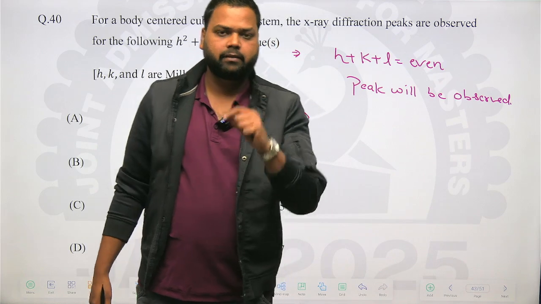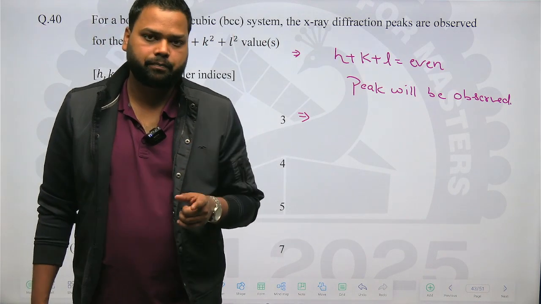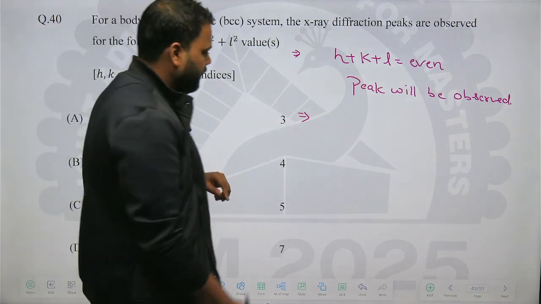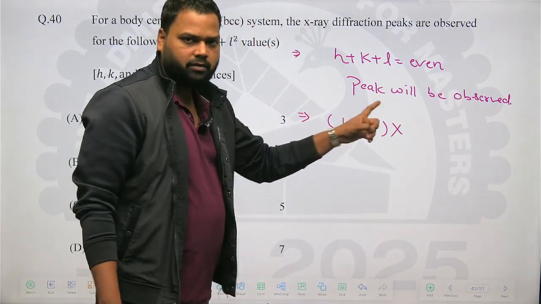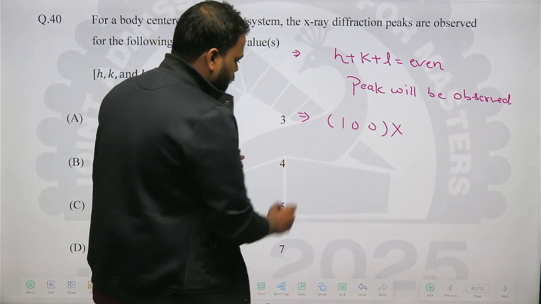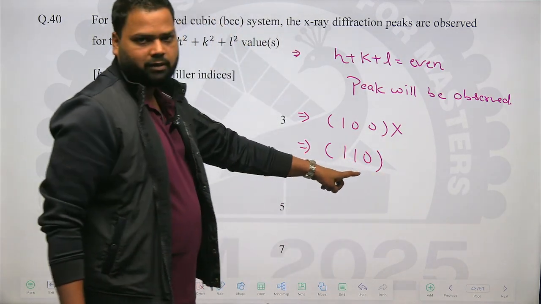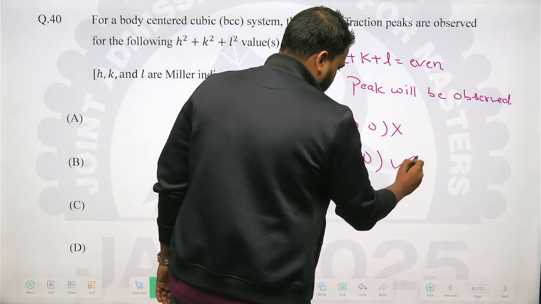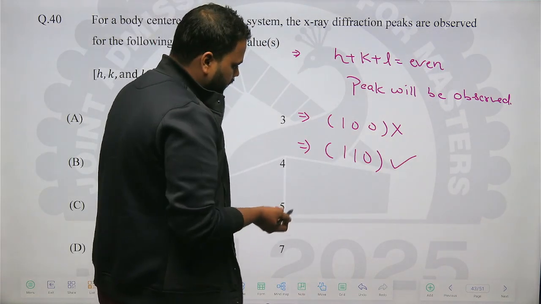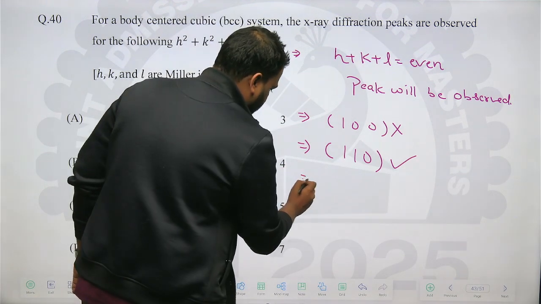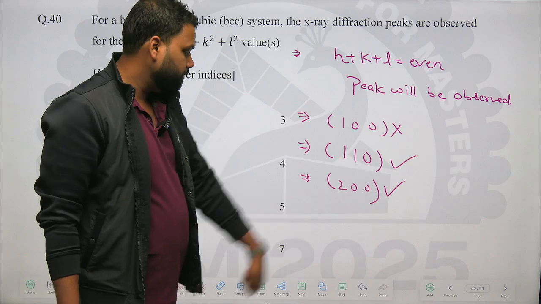So first of all, let's find out the HKL. Let's find out the plane, initially some plane which should have the diffraction maxima. So from where we can start, just think like this. Whether we can take 1 0 0, no, because the sum is not an even number, so 1 0 0 is not going to be possible. So the first peak, or you can say the first plane, will be 1 1 0, right? 1 1 0 is the first plane because the sum is 2, which is even. Yes, this could be observed. Next 1 1 1, no, again the sum is odd. अगला क्या ले सकते हैं? I guess the next should be 2 0 0. The 2 0 0, yes, the sum is even.